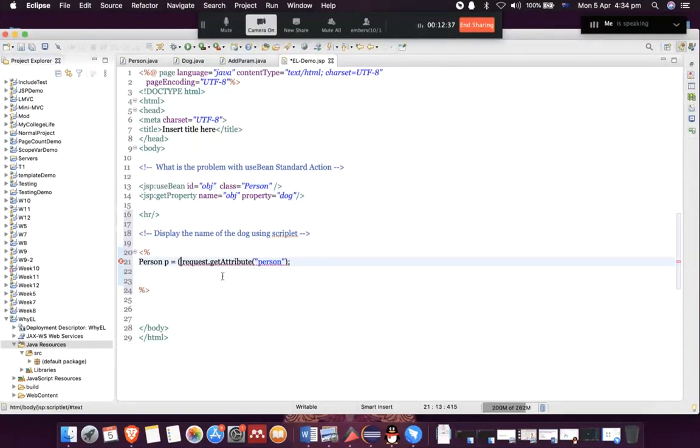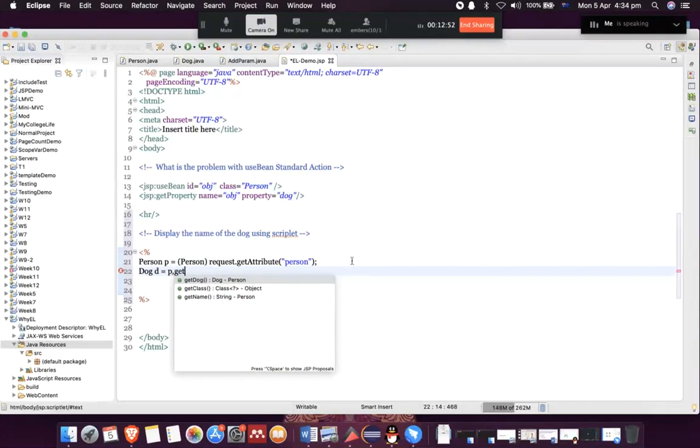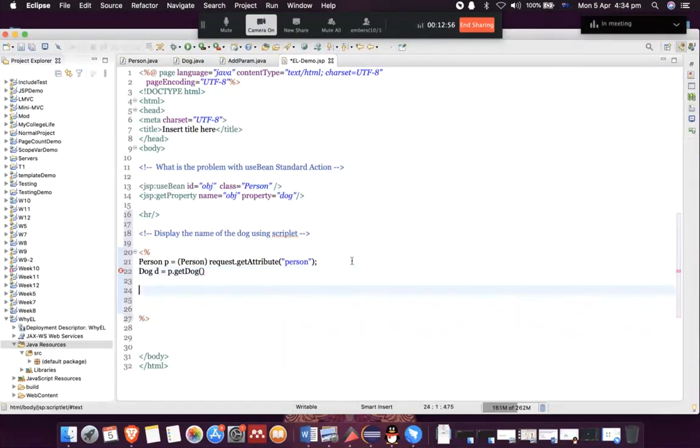So therefore, you need to convert it, typecast it, okay, to Person. Remember that bit. Then Dog d equals to p.getDog. Now we have the dog object as well. Now let's go ahead and print it. So p dot get name.